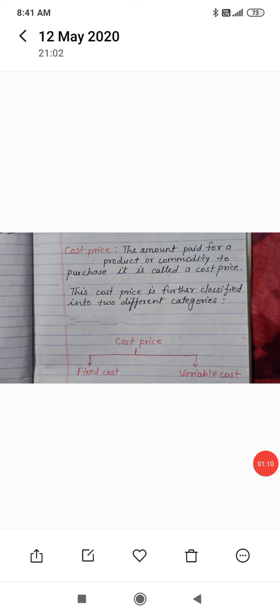What is cost price? The amount paid for a product or commodity to purchase it is called the cost price. This cost price is further classified into two categories: fixed cost and variable cost. What is fixed cost? The fixed cost is constant. It doesn't vary under any circumstances. What is variable cost? It could vary as per the number of units.